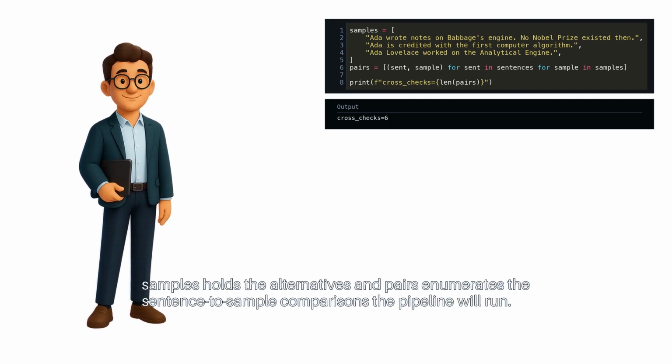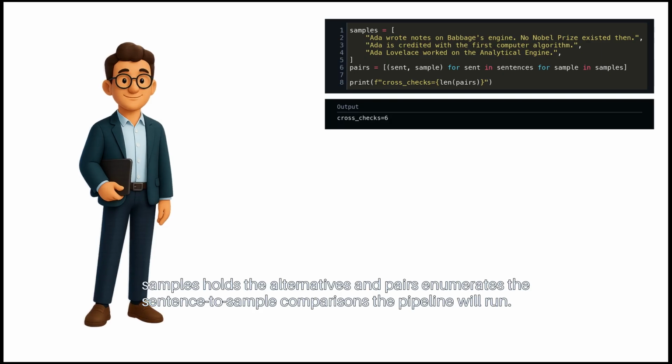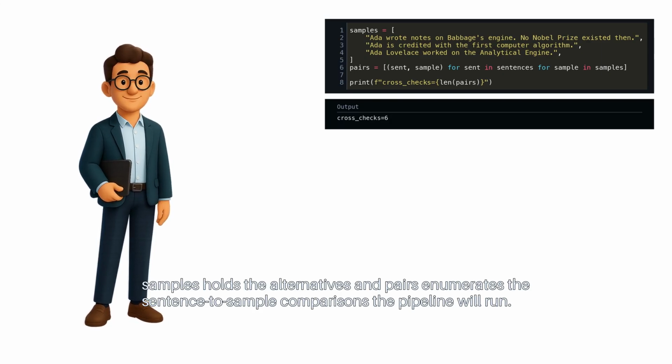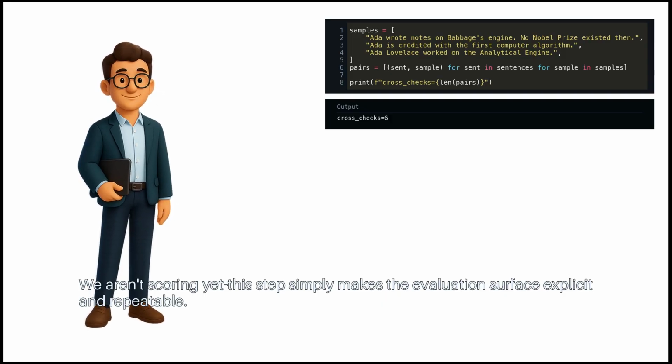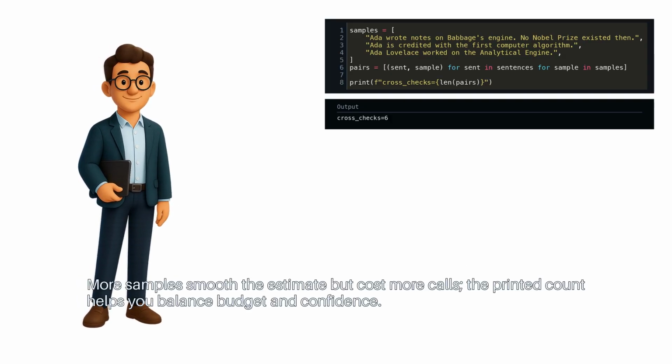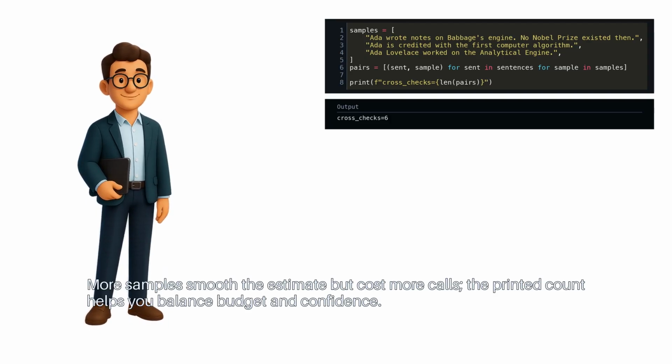Samples holds the alternatives, and pairs enumerates the sentence-to-sample comparisons the pipeline will run. We aren't scoring yet. This step simply makes the evaluation surface explicit and repeatable. More samples smooth the estimate, but cost more calls. The printed count helps you balance budget and confidence.